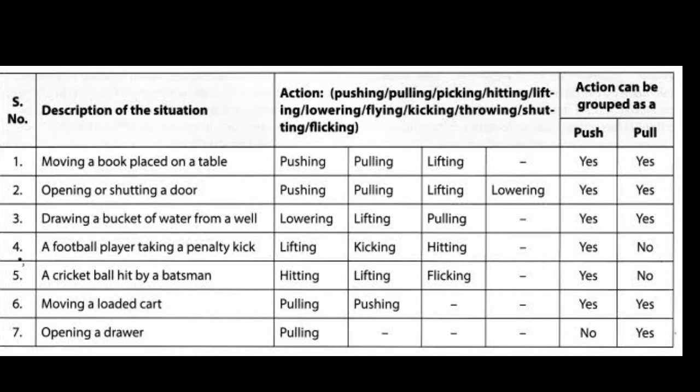One example has been given to help you. Moving a book placed on a table: pushing, pulling, lifting. Okay, then can you complete it? I will also help you.